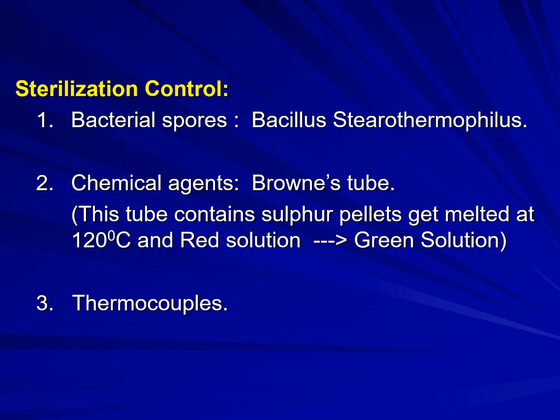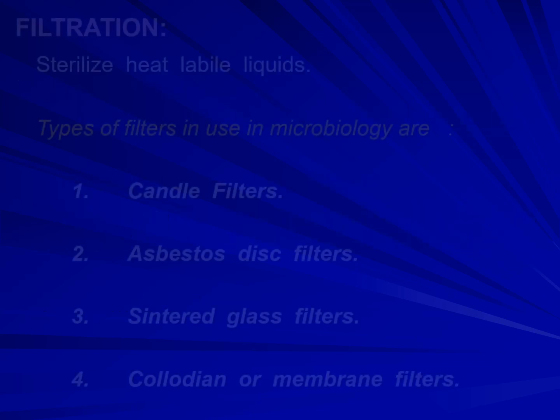So sterilization control is mainly by bacterial spores. We use the bacterial spores of Bacillus stearothermophilus, a very important question, and chemical agents like Brown's tube. This tube contains sulfur pellets that melt at 120 degrees Celsius. Normally this is a red solution, and if it is sterilized, it turns into a green solution. Thermocouples may also be used.